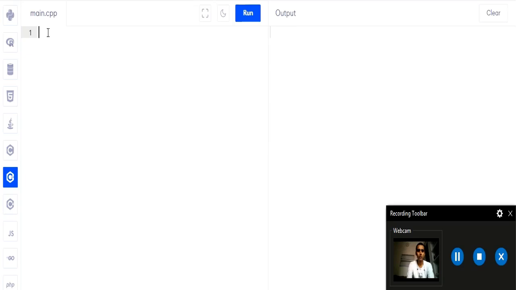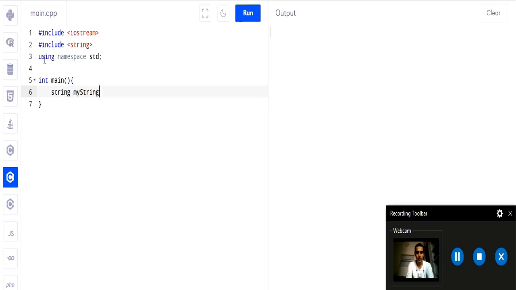Alright guys, so let's start the coding now, and first we will see the basics of a string. So #include <iostream>, then #include your string class. As you can see, we have included the string class, and this is mandatory for string manipulation. Then using namespace std, and then your main function, and here we will write our program. So string, then some variable name, suppose myString equals, and in double quotes we will write our string which is hello class.